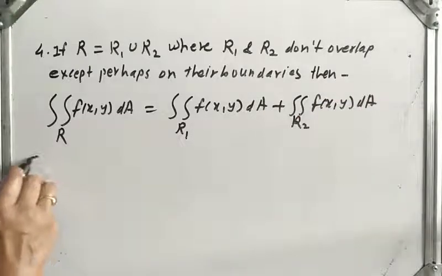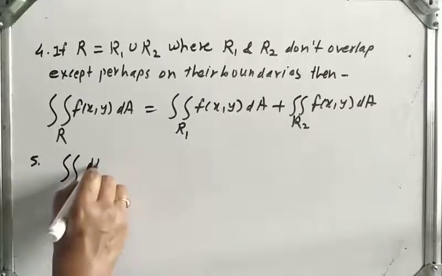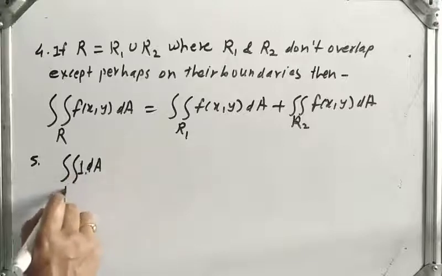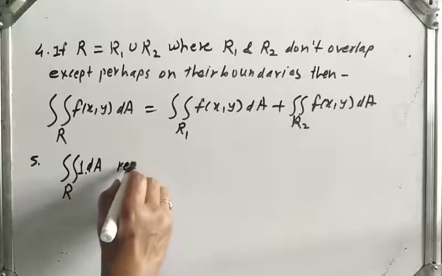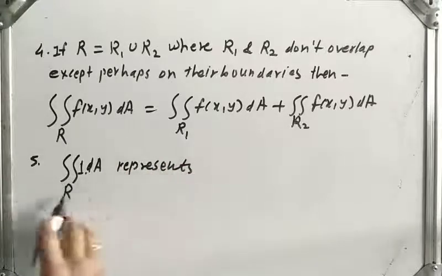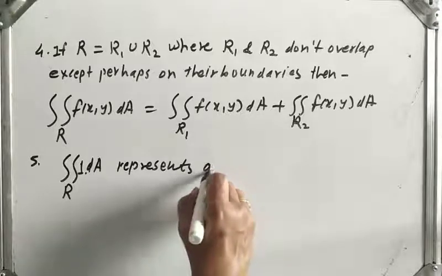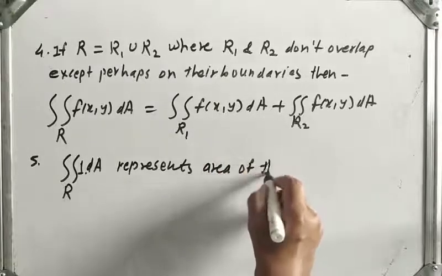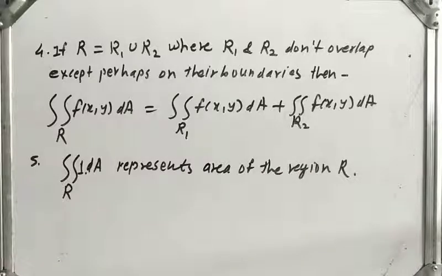That is the fourth property. Fifth property is the double integral of 1 times dA over R. It represents what? The double integral of 1 times dA over R represents the area of the region R. Okay, these are the properties of double integrals. Let us solve some examples.